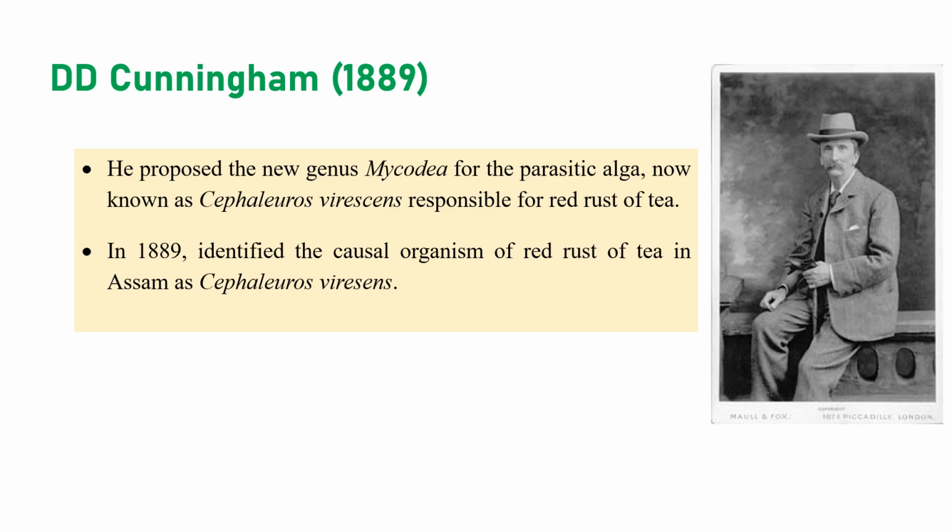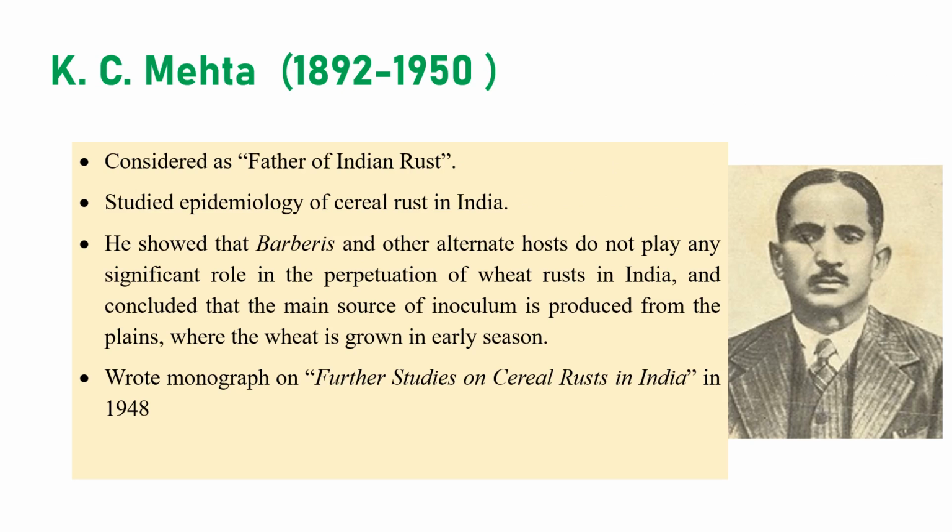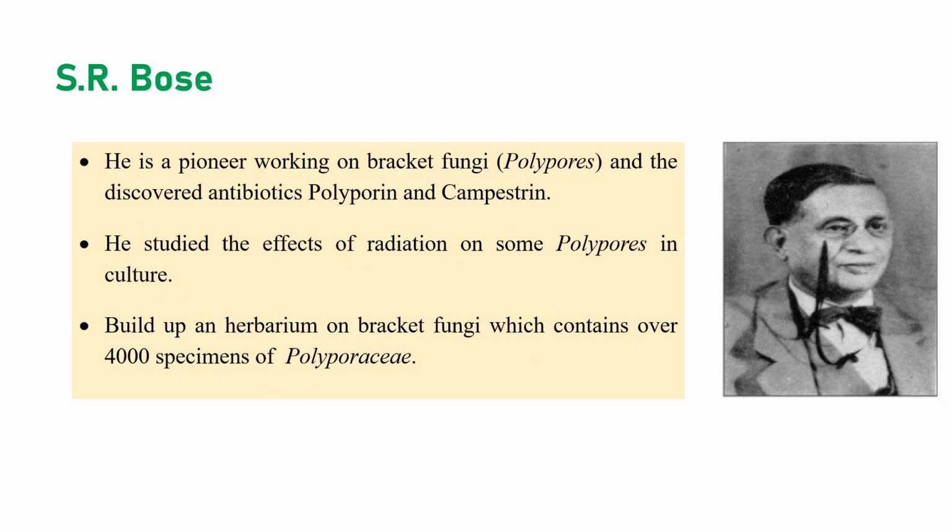K.C. Mehta, we might have discussed him earlier. He is generally considered the father of Indian rust, and he studied the epidemiology of wheat and cereal rusts. The most important thing is he showed that barberry is an alternate host for wheat stem rust. He is the first person who showed that barberry acts as an alternate host, and he wrote one monograph, Further Studies on Cereal Rusts in India, part 1 and part 2. Part 1 is probably 1940 or maybe 48, and the second part is around 1952. And the next one is S.R. Bose. He is the pioneer who worked on bracket fungi, the polyporales, and he is very famous for that.